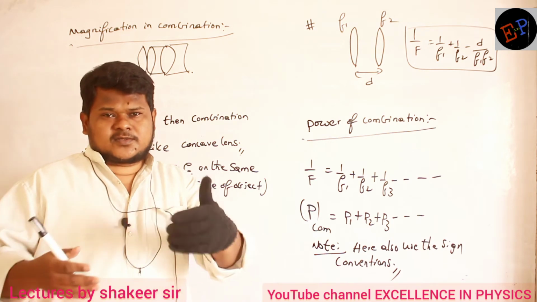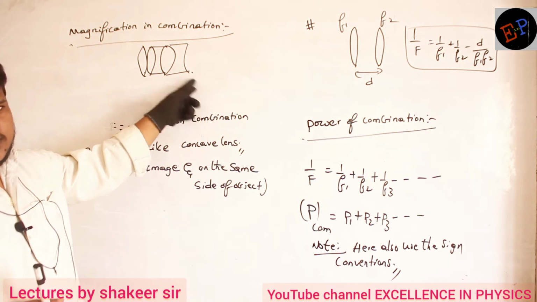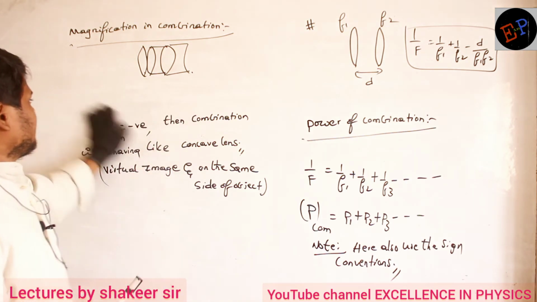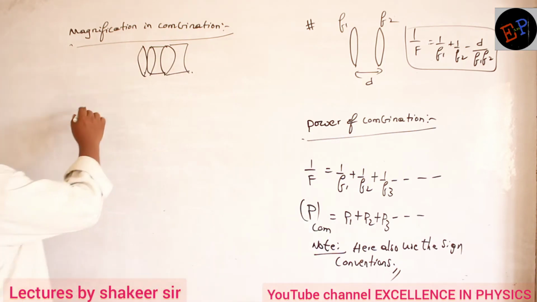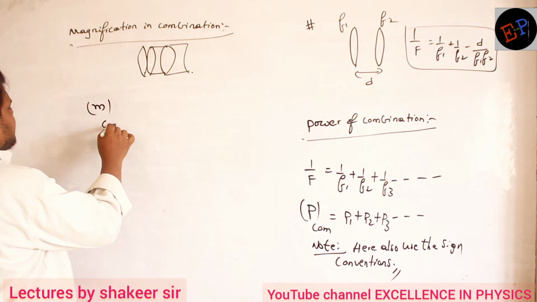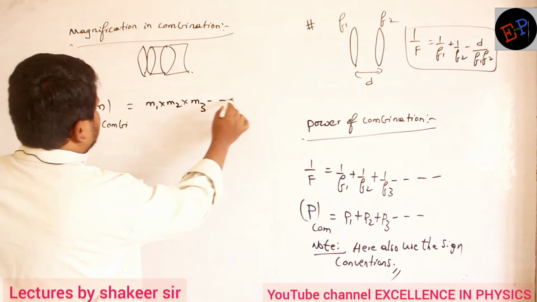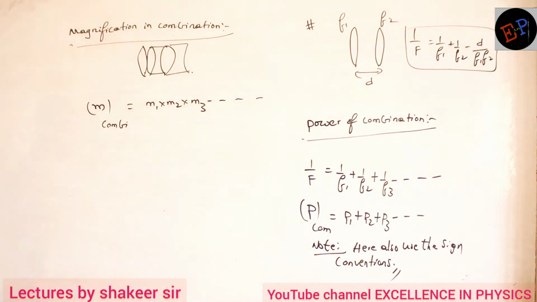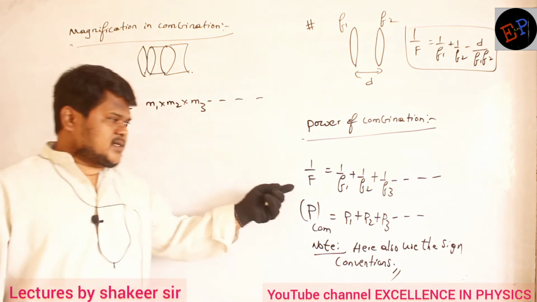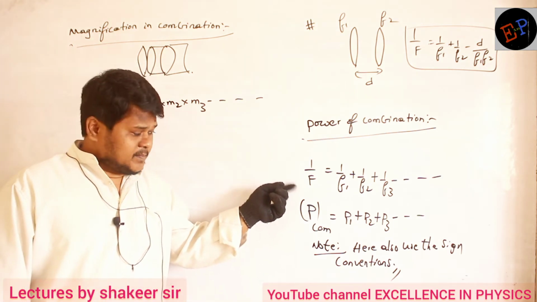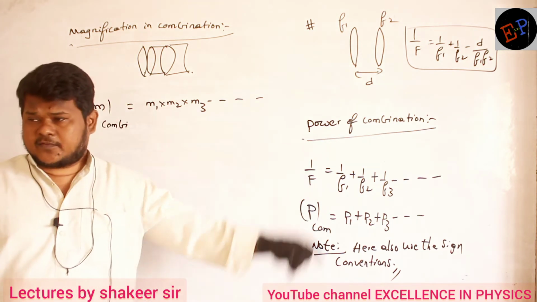Are you able to understand? Small separations will also be there between them, but we are writing these equations without any separation. All the lenses are joined together. Clear now? Then in this condition, how can I write the equation for magnification? Magnification of combination is equal to m1 multiplied by m2 multiplied by m3, and it goes on like this. It means all the magnifications you are supposed to multiply. For focal lengths, we take the sum of reciprocals. Powers, we add them. But magnifications, we multiply. M1 into M2 into M3.